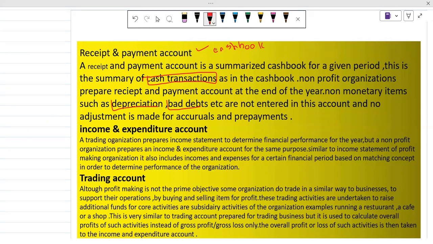So these types of transactions will come in the receipt and payment account. Depreciation and bad debts will not be part of the receipt and payment account. So they would not be entered in this account, and no adjustment is made for accruals and prepayments. Any kind of accruals and prepayments would not be made in the receipt and payment account. Okay.